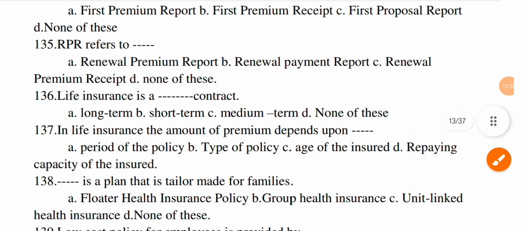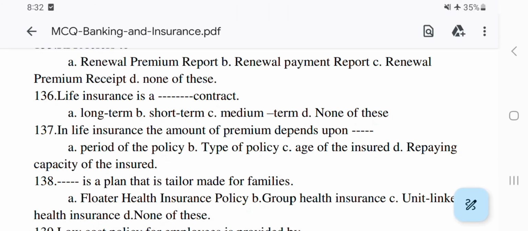Next question. Life insurance is a dash contract. Option A, long term. B, short term. C, medium term. And D, none of this. The correct option is A, long term.